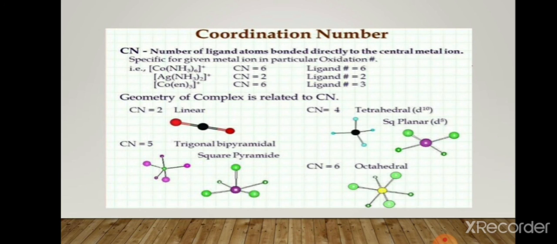Then the geometry of a complex is related to the coordination number. If the coordination number is 2, then the geometry is linear, while if the coordination number is 4, then there are two possibilities for the geometry: first is tetrahedral and second is square planar. While if the coordination number is 5, then the geometry is trigonal bipyramidal or square pyramidal. And the last one is, if the coordination number is 6, then the geometry is octahedral.